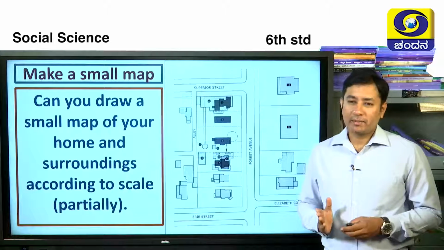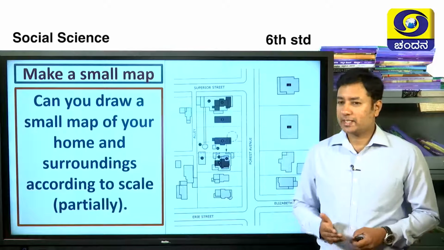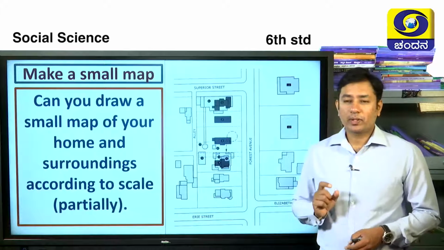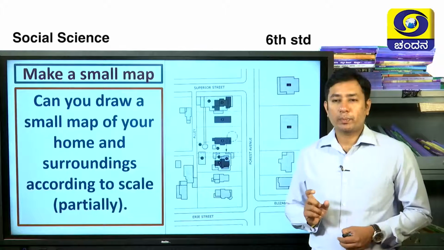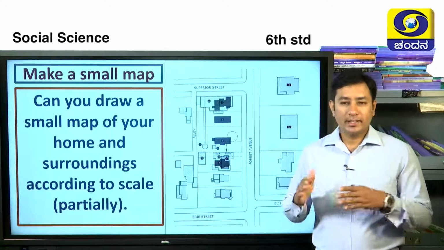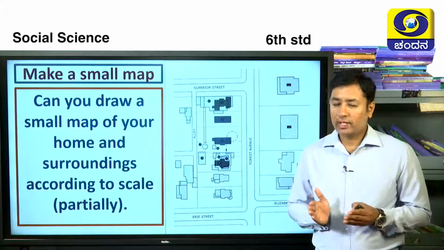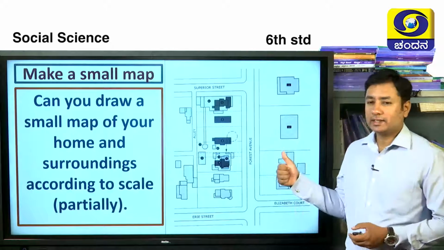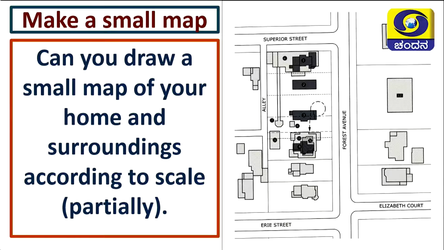Okay children, every time I ask a question and begin the chapter, is it not? But today let's try a new kind of thing. I'll give you one small activity where you'll have to prepare a small map. The map consists of your home and nearby places, just the vicinity of your home. You'll have to mark all those on a piece of paper. See, just like this. This is nearly our home. Our home is just like this, and all the places which are nearby, I have done like this. So even you will have to do this. You will get 2 minutes of time for this.